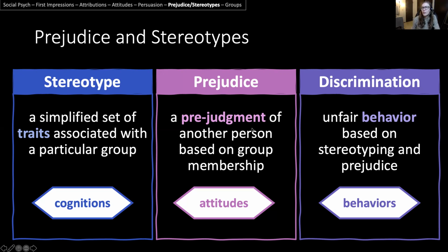And then moving on from that, this is what leads to things like discrimination. These are behaviors that are unfair based off these two things, stereotyping and prejudice. So this brings us back a little bit to the cognitions, attitudes, behaviors, things we've been talking about throughout this lecture. So let's go through some examples.